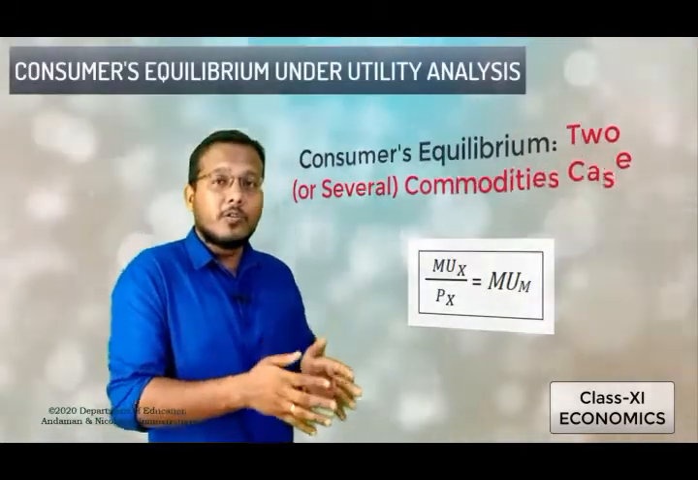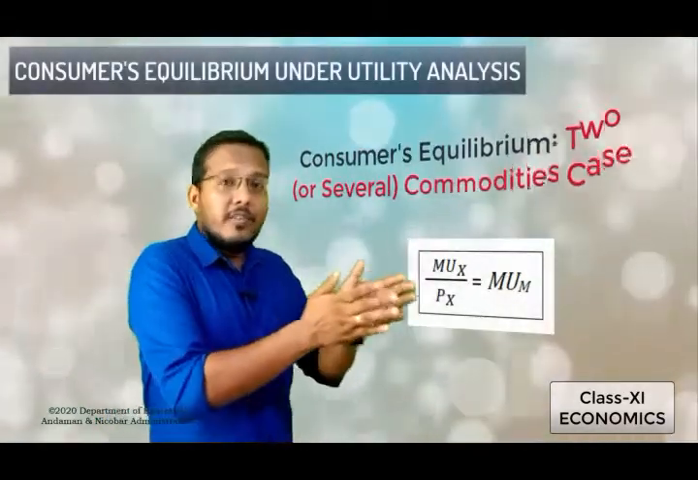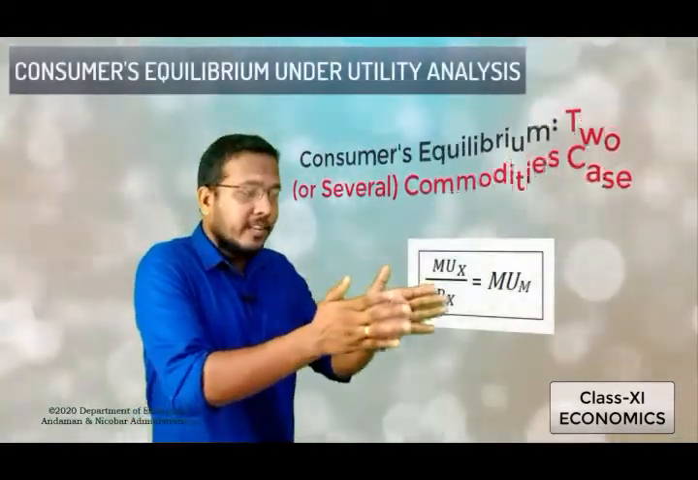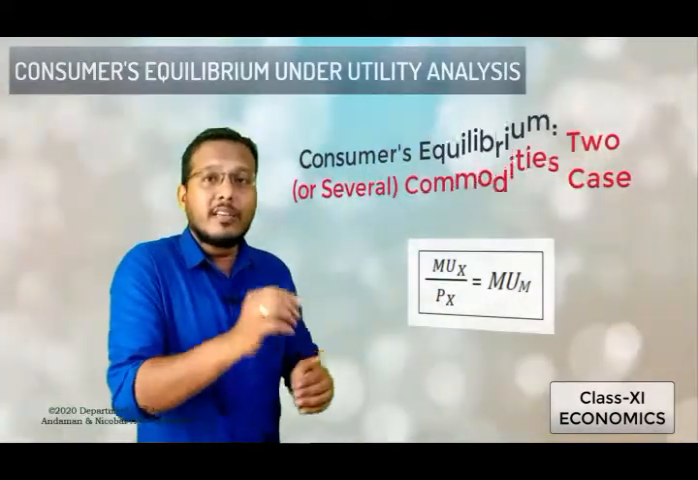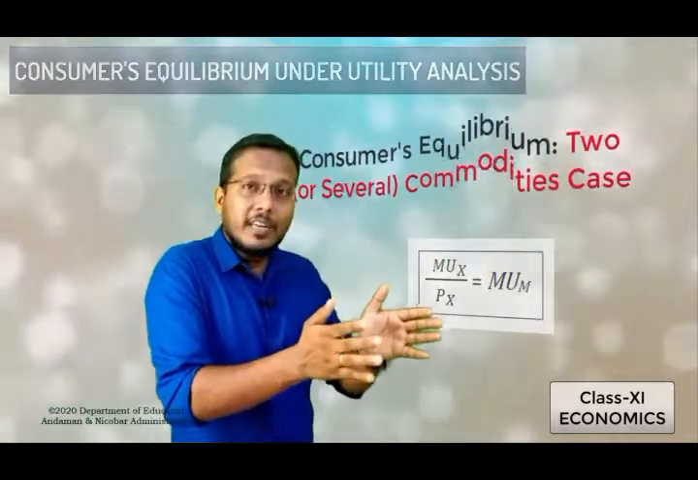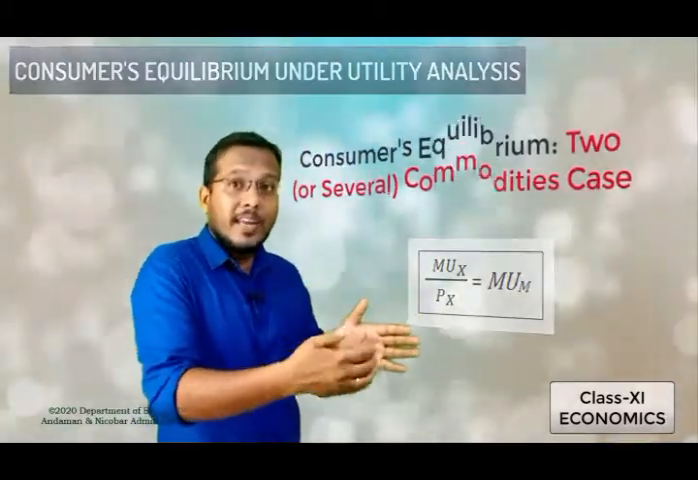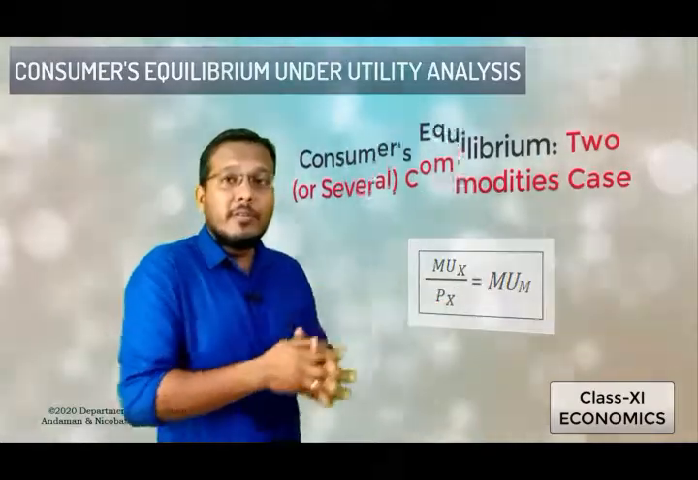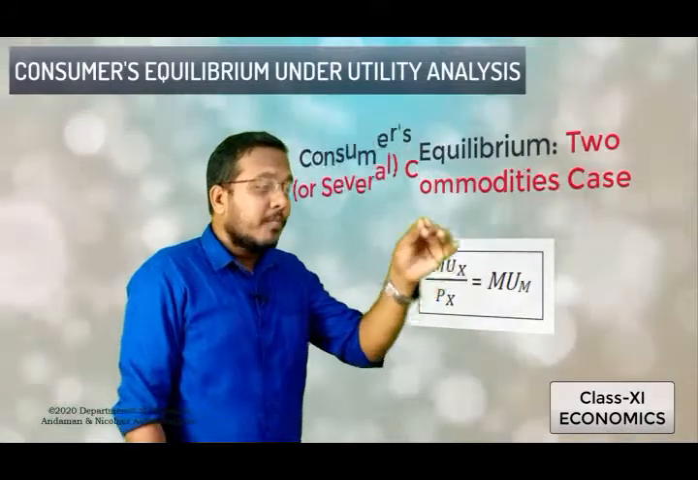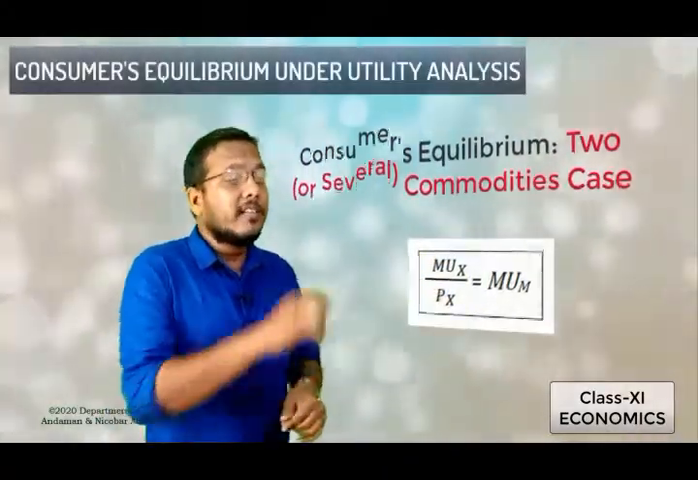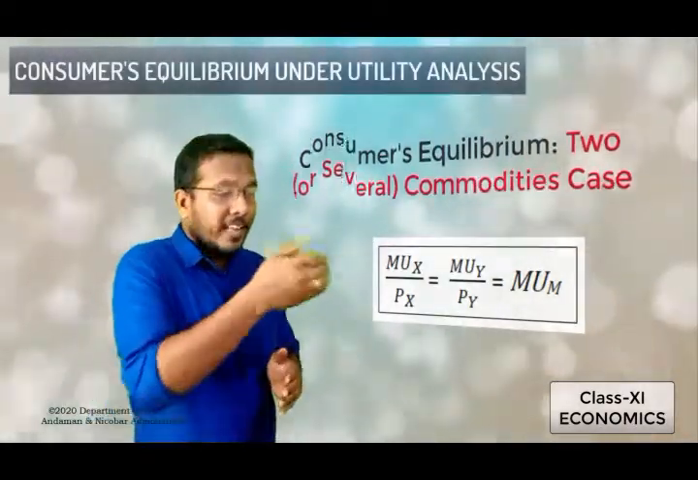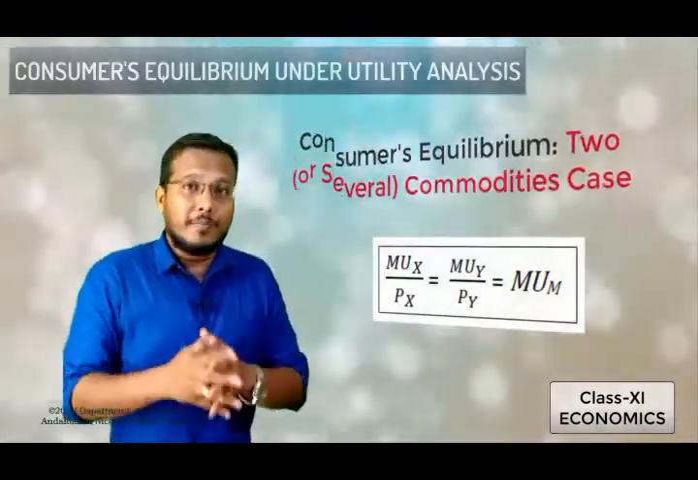At the same time, here also we will have the condition that equation 1 gives: when commodity X is consumed, the equilibrium stage is struck when MU of X by PX will be equal to MU of M. At the same time, the consumer is spending the same money on one more commodity, that is commodity Y. At that time, the equilibrium will be struck on the consumption of commodity Y when the marginal utility derived from commodity Y, that is MU of Y divided by PY, that is the price of Y, their ratio will be equal to MU of M.